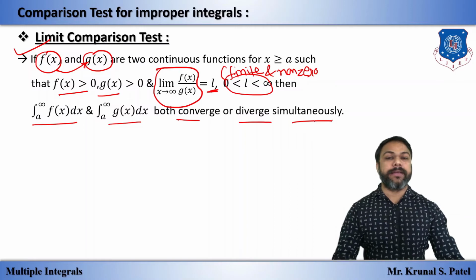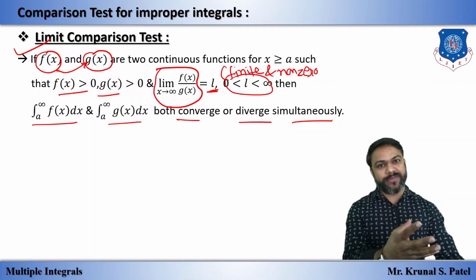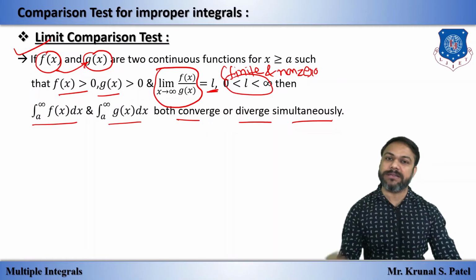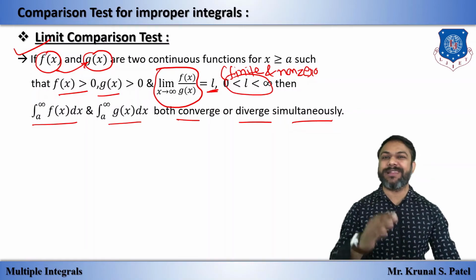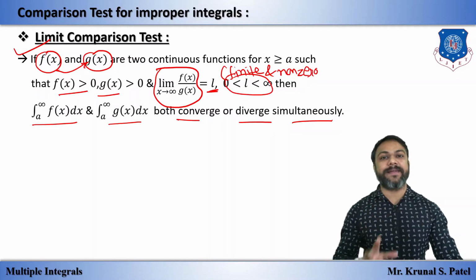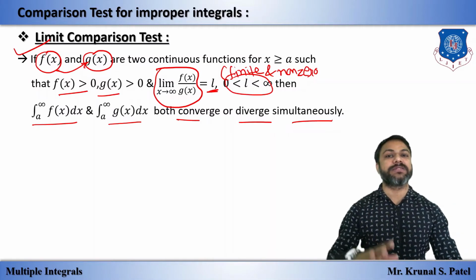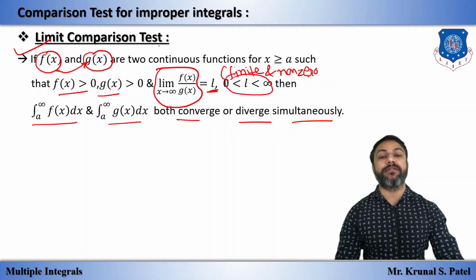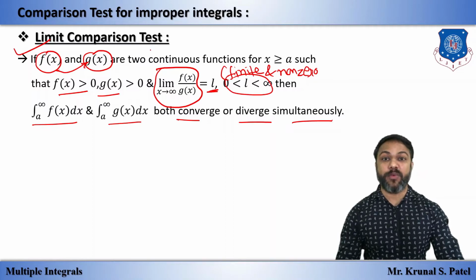That means if the obtained g of x is convergent, f of x is convergent; if g of x is divergent, f of x is divergent. Simple. There is no concept of less than or greater than in the limit comparison. The less than, greater than concept is for the direct comparison test.